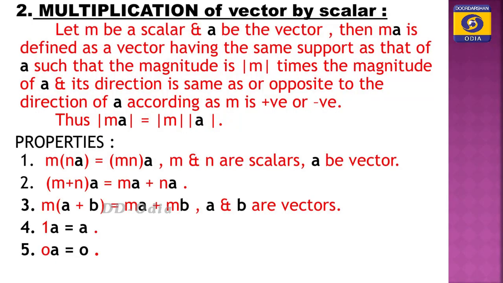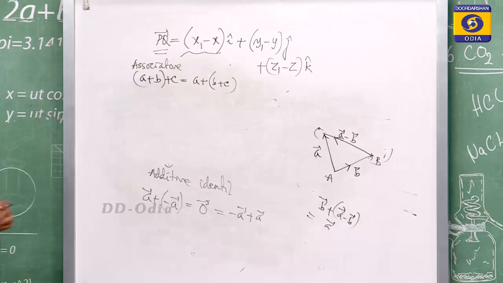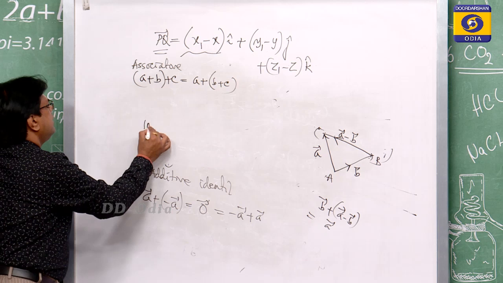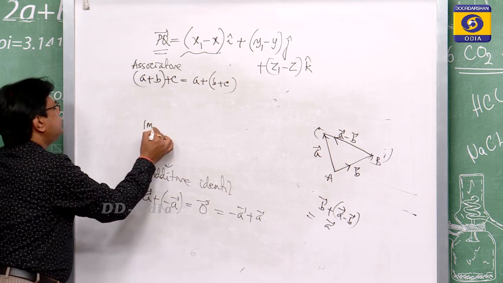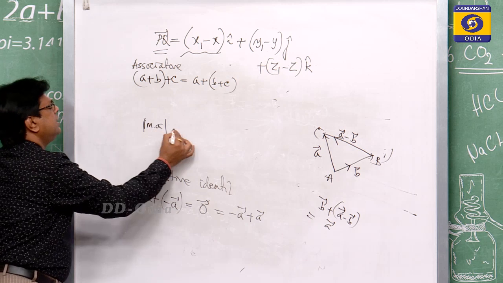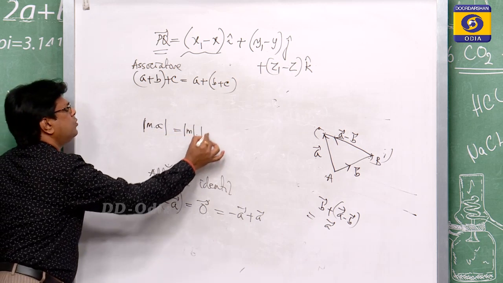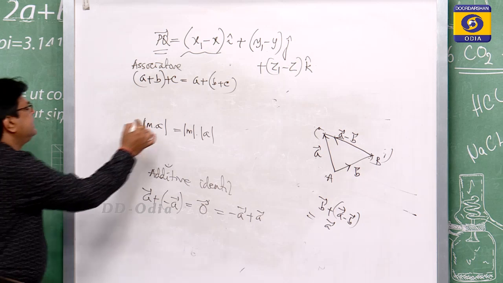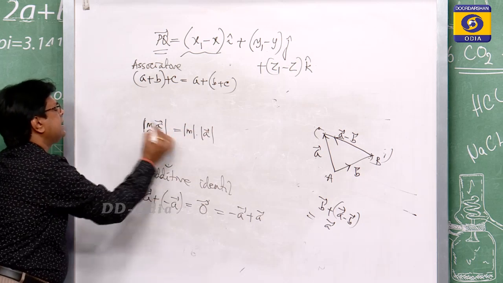Then come to multiplication of a vector by a scalar. If we multiply a vector with a scalar, suppose m. So, let m be a scalar and A be a vector, then m into A is defined as the vector having the same support as that of A, such that the magnitude is modulus of m into A. This is equal to modulus of m into modulus of A vector. This is your scalar multiplication of a vector.